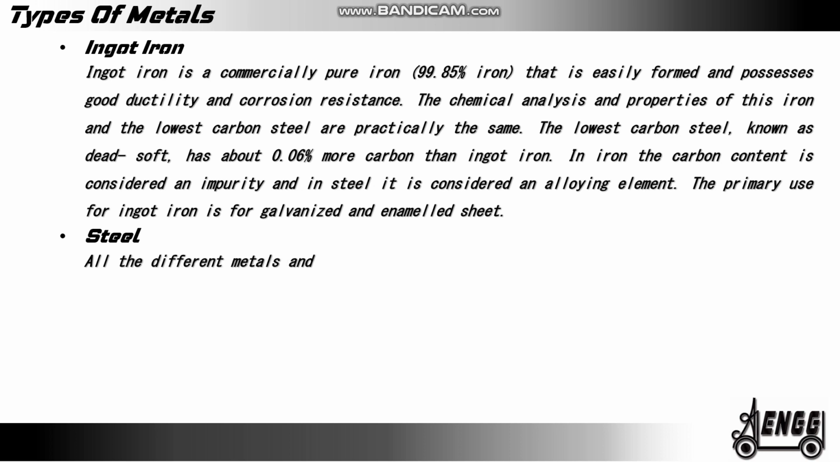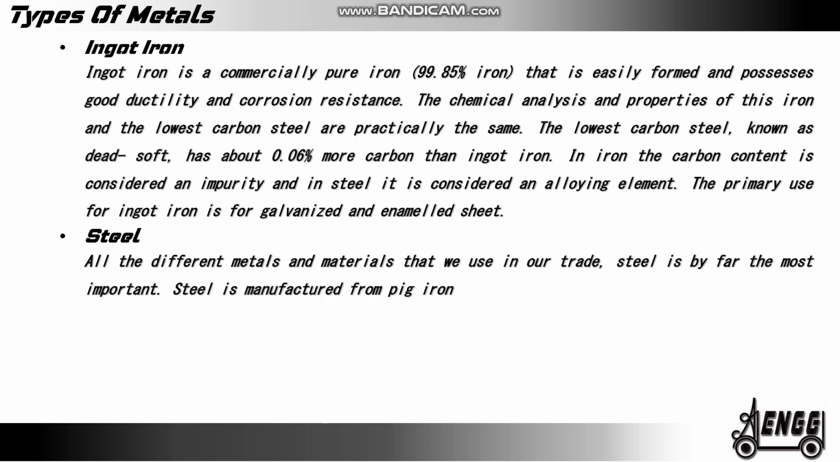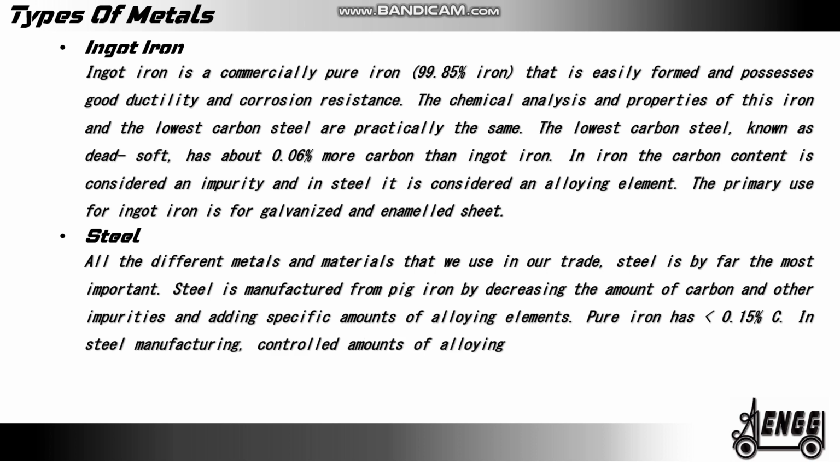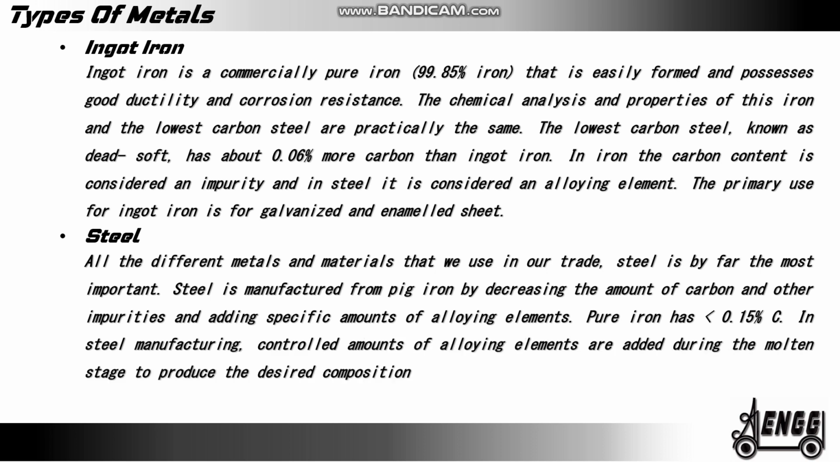Of all the different metals and materials that we use in our trade, steel is by far the most important. Steel is manufactured from pig iron by decreasing the amount of carbon and other impurities and adding specific amount of alloying elements. Pure iron has less than 0.15% of carbon. In steel manufacturing, controlled amount of alloying elements are added during the molten stages to produce the desired composition.